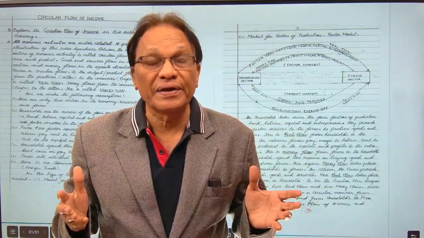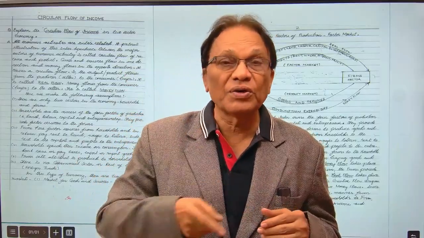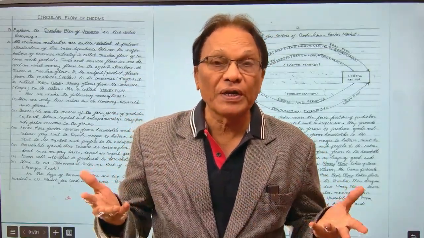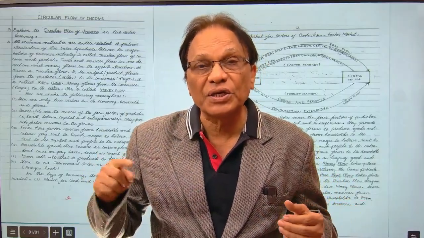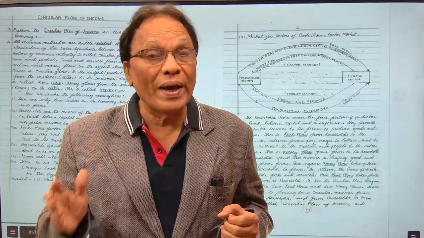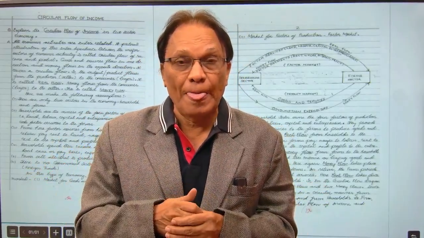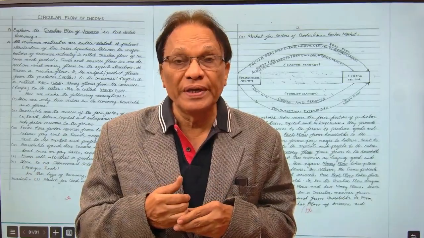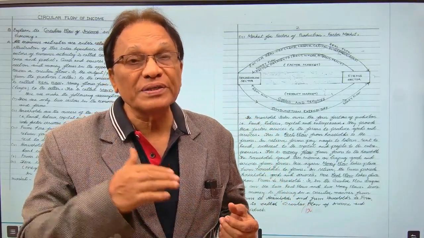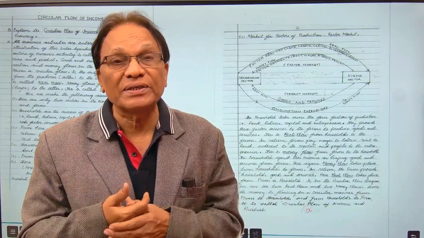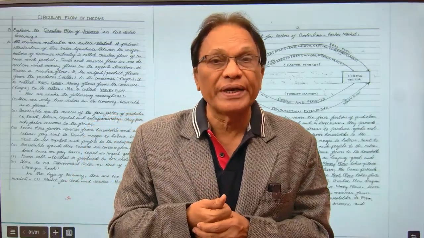Let's understand the literal meaning of it. Circular: you keep on moving in a circular manner. Flow of income, because income in the economy flows in a circular manner from one sector to the other sector. We call it circular flow of income. How does it happen? We'll be learning about it.